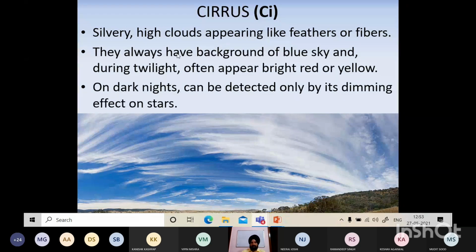Silvery high clouds appearing like feathers always have background of blue sky and often appear bright red or yellow on dark nights, can be detected only by dimming effect on the stars. So they are not so thick, इतने overcast नहीं करते. So you can see very faintly, you can see the stars also.